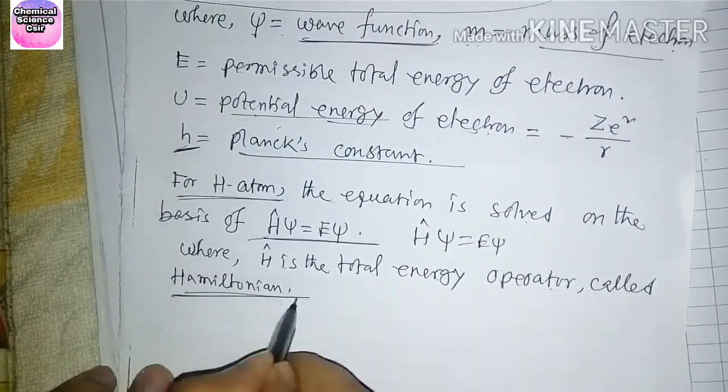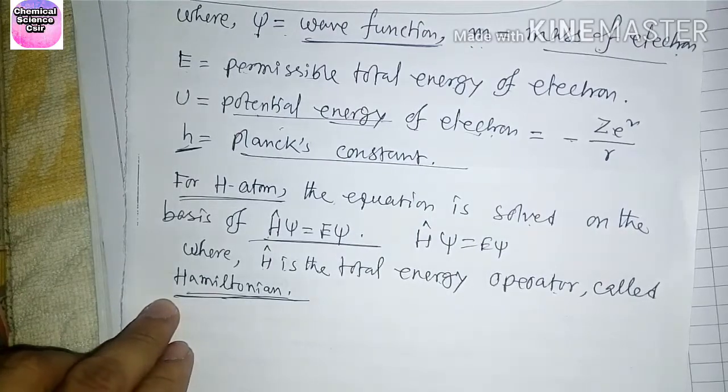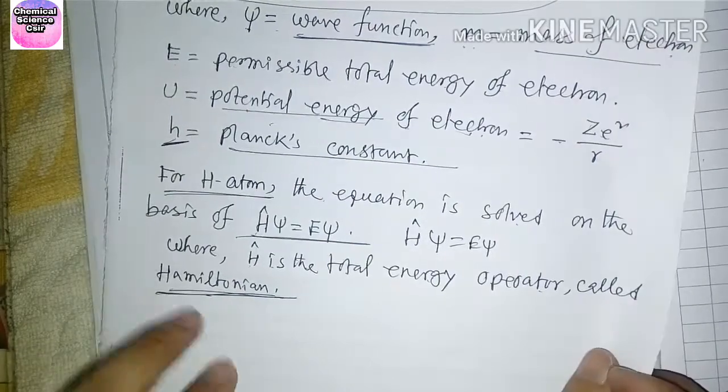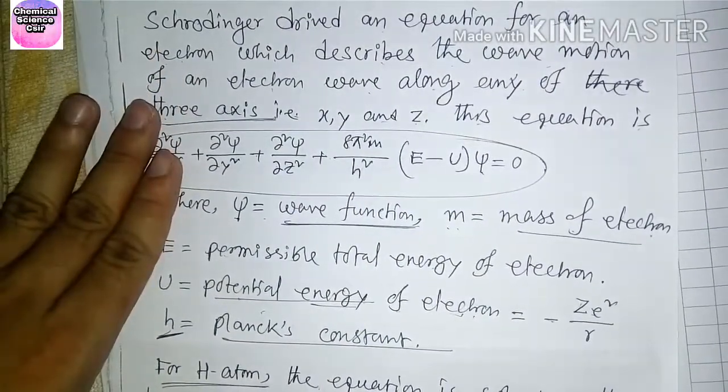Understood? So this is the Schrodinger wave equation, very important.